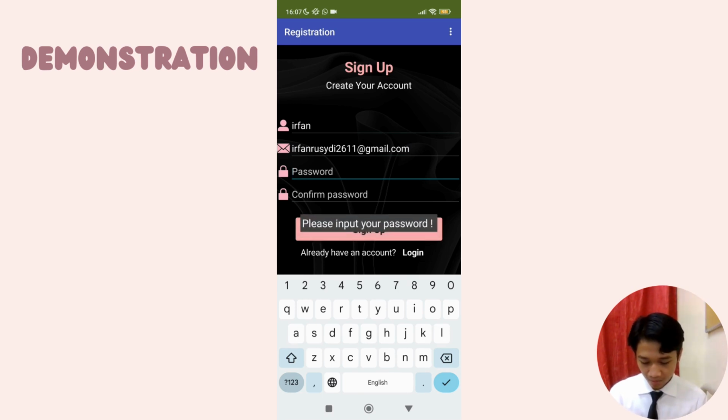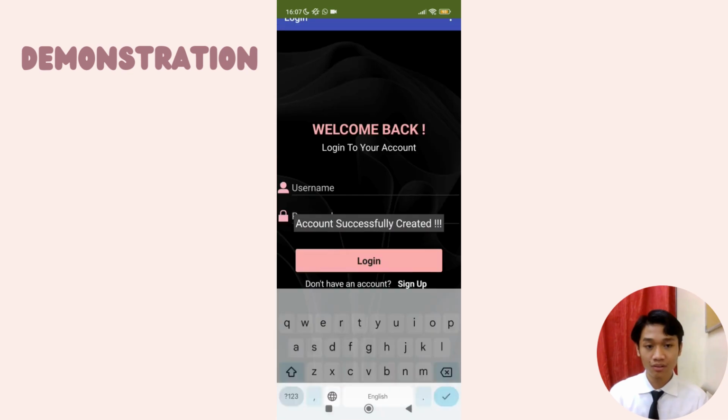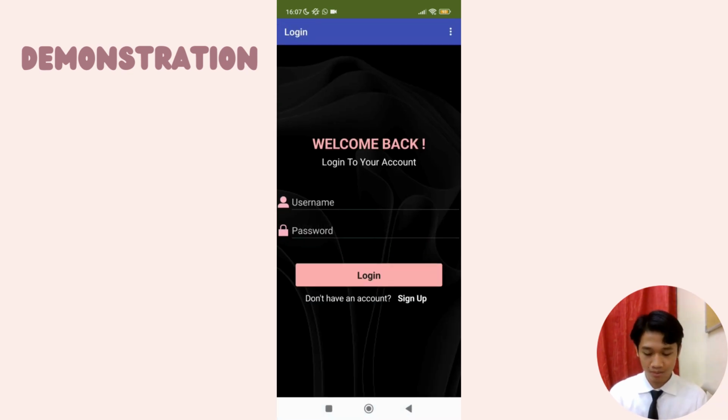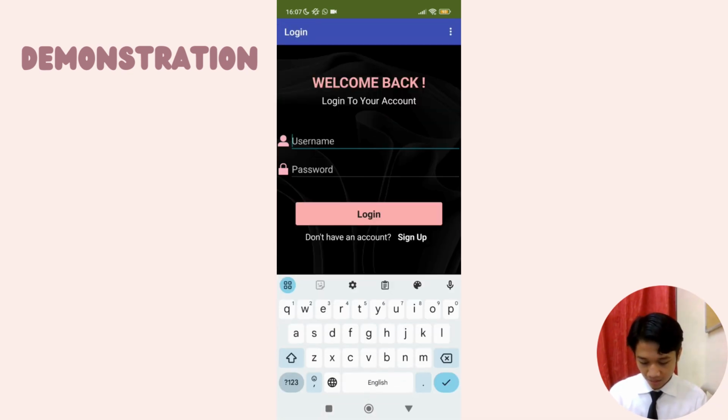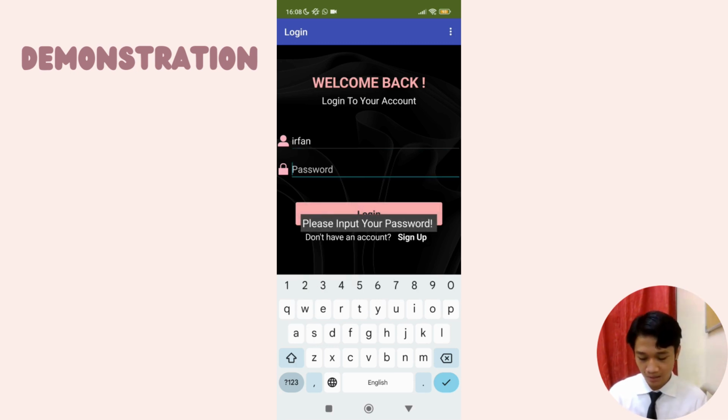We input our username first, Irfan, and email address first, Irfan Rusydi, and we do not input the password first, so we click sign up. Oh, it detected that we did not input the password, so it says please input the password. We put 678, for example, then sign up. Account successfully created, so it leads you to the login page.